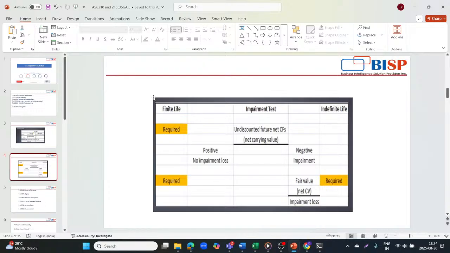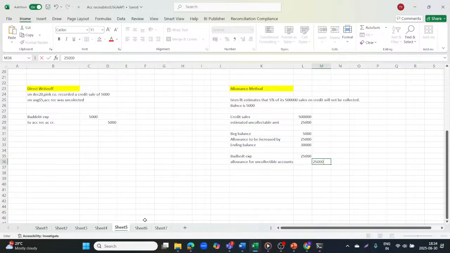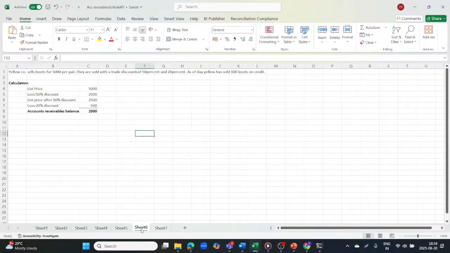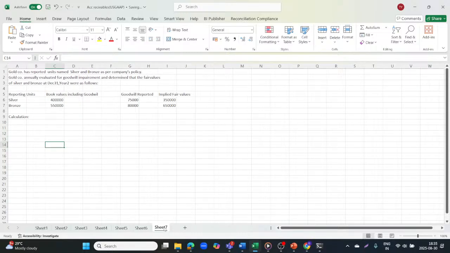Okay, let's see an example quickly. Gold company has two reporting units named silver and bronze.